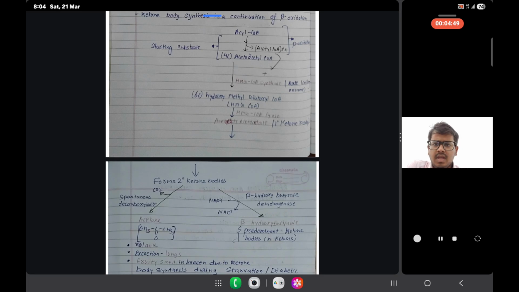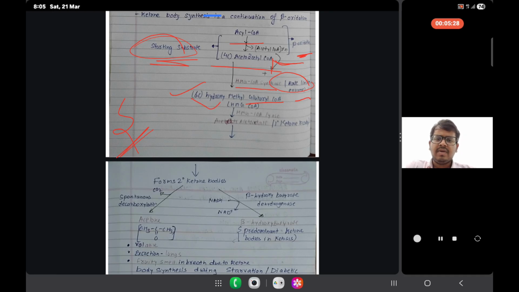From the start, we are studying the synthesis of ketone bodies. The starting substrate is acyl coenzyme A, from beta oxidation. Acyl coenzyme A reacts with acetyl coenzyme A, and a 4 carbon compound is formed, acetoacetyl coenzyme A. When this reacts with HMG coenzyme A synthase, the rate limiting enzyme, a 6 carbon compound is formed, hydroxymethylglutaryl coenzyme A, also called HMG coenzyme A.